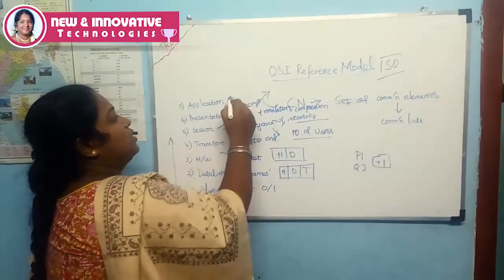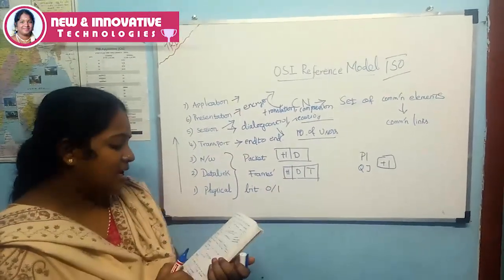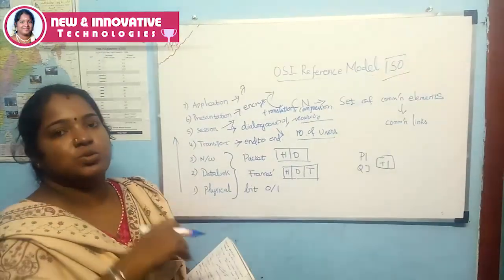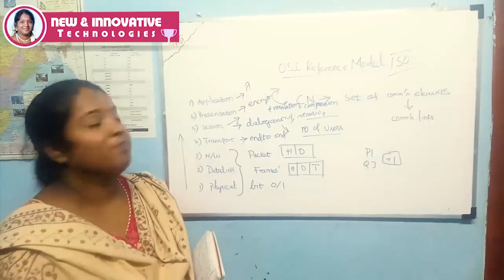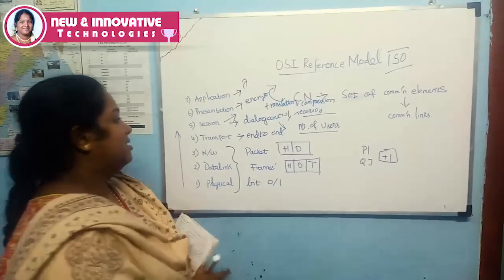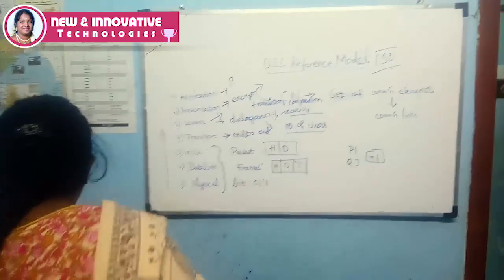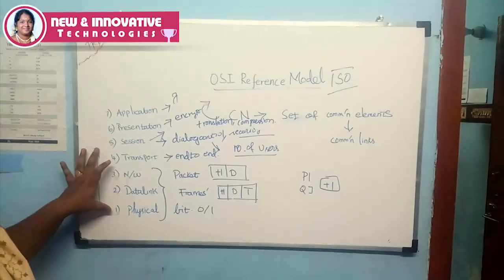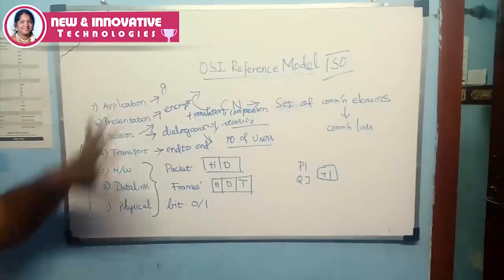And the last one is the application layer. Through the application layer, the services are provided to the user. So finally we have to know what all the layers are in the OSI reference model.